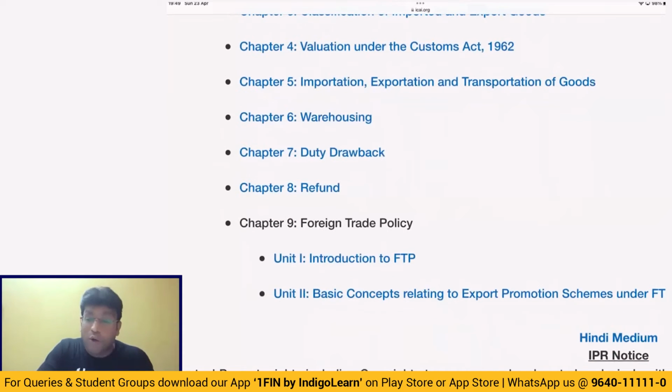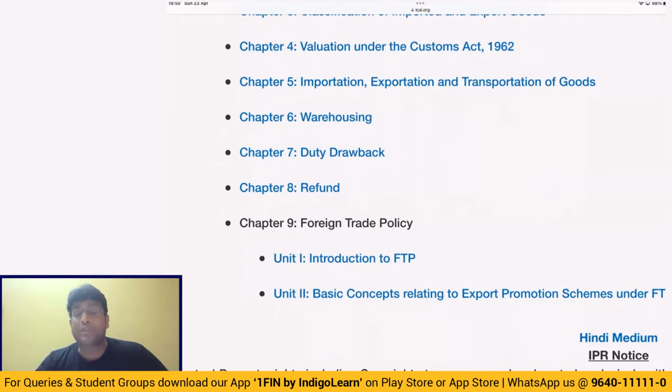Next, finally, we have a topic called duty drawback. This is also an interesting topic, my dear friends, wherein I'm sure we know the importance of this topic called duty drawback. Whenever imported goods are directly exported without use, please export within 2 years, and we will give you a drawback of 98%.